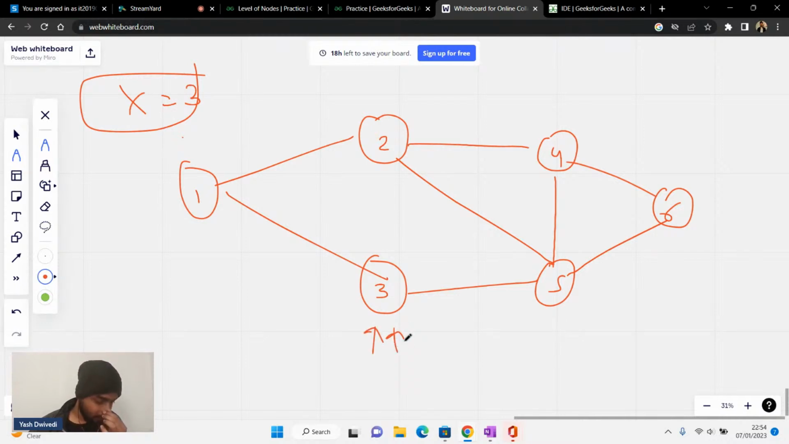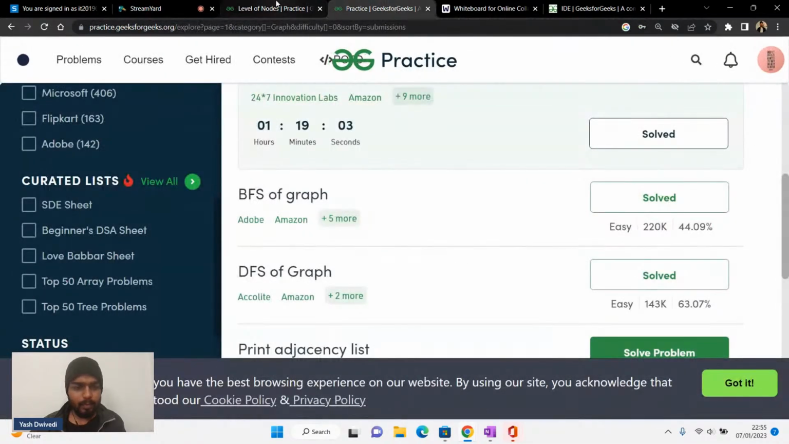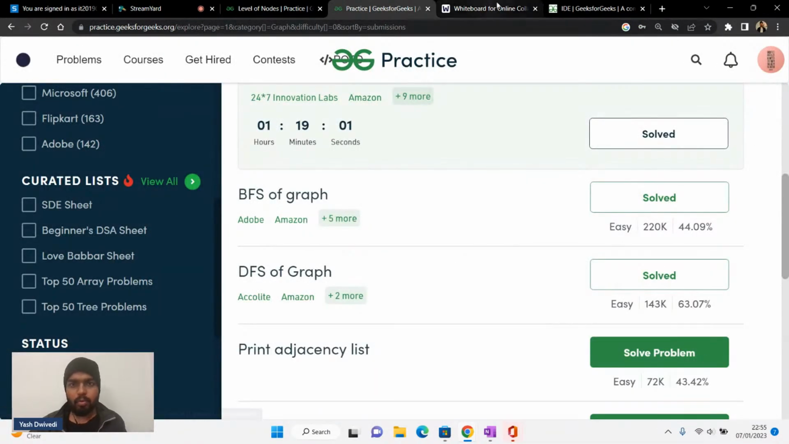Can you explain it in Java too? Yes, I will try to explain it in Java too. Is it clear to you, Rohan? What is X? X is the node for which I want to find the level of. Is that clear to everyone? Okay, so what will I do here?